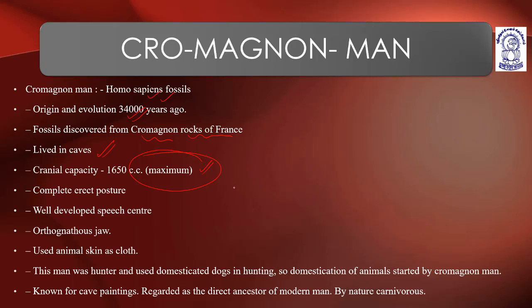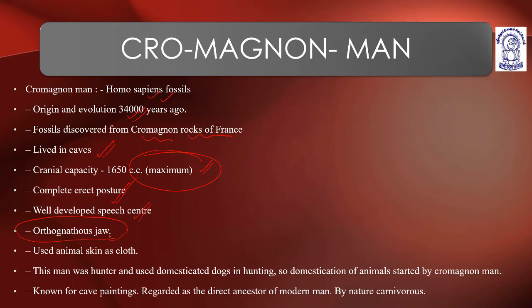Cro-Magnon man is also known as Homo sapiens fossilis. Origin and evolution 34,000 years ago. Fossils discovered from Cro-Magnon rocks of France. They lived in caves. Cranial capacity 1650 cubic centimeters, maximum cranial capacity yet reached. Complete erect posture. Well developed speech center, so they can now communicate with each other. An orthognathic jaw. Previously the jaw was progenetic, now the jaw is orthognathic.